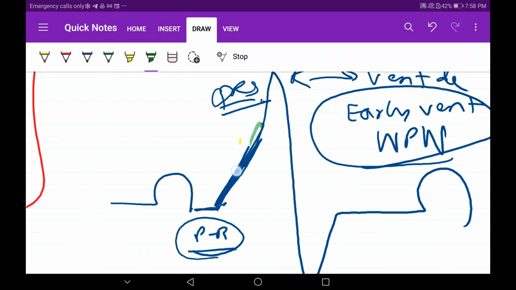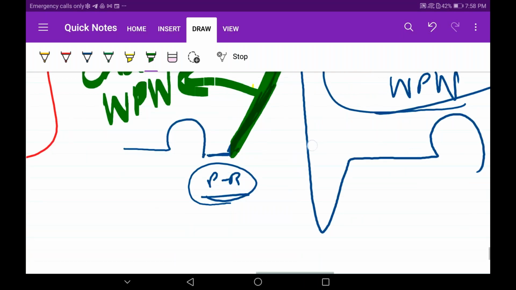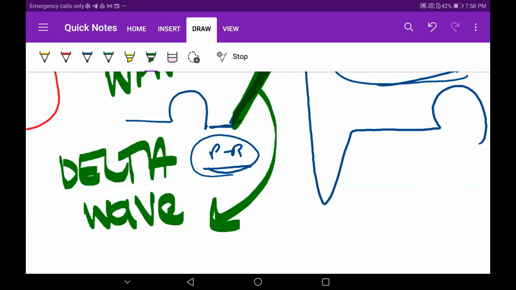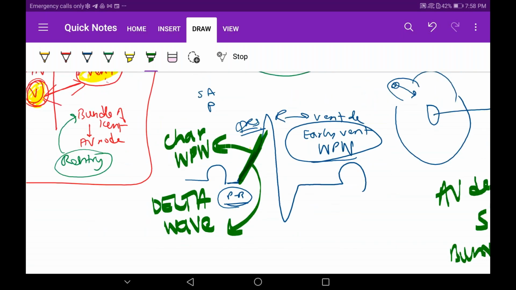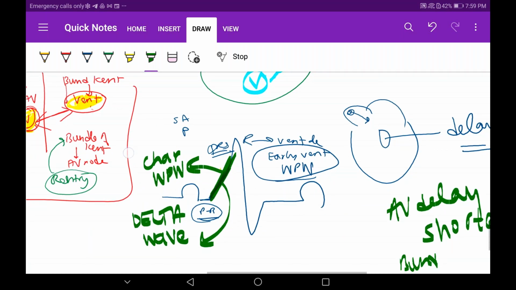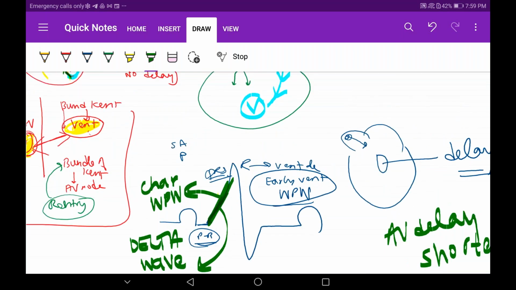Why am I focusing so much on this? Because this is the characteristic feature seen in people with WPW syndrome. We give a name to this wave: we call it the delta wave. Have you understood this concept? After this, in 5 to 10 minutes I will finish everything else. Tell me if they've understood how the delta wave occurs because of the early depolarization. Yes, they have understood everything. Very nice.